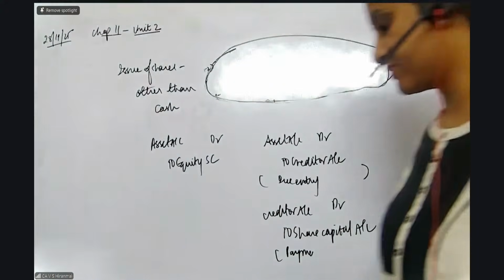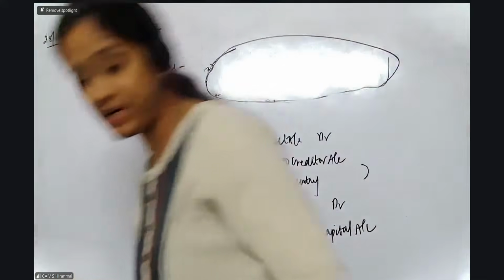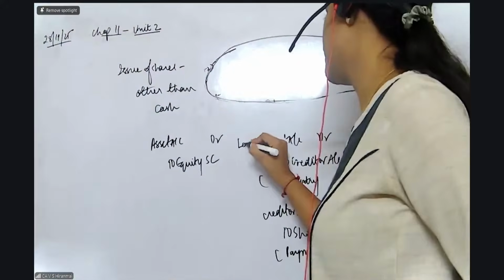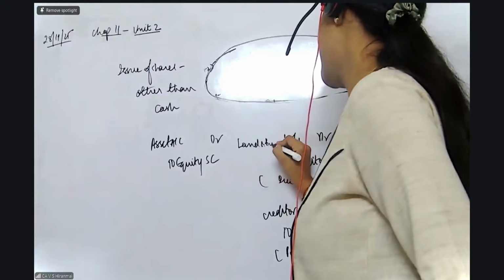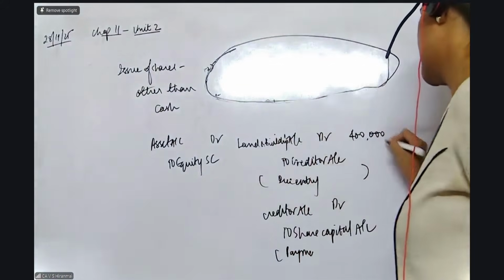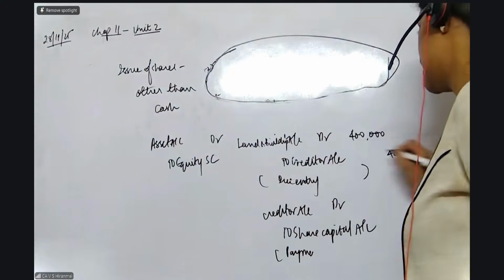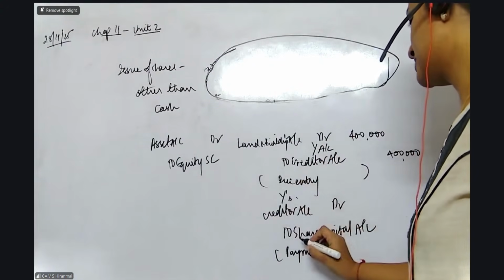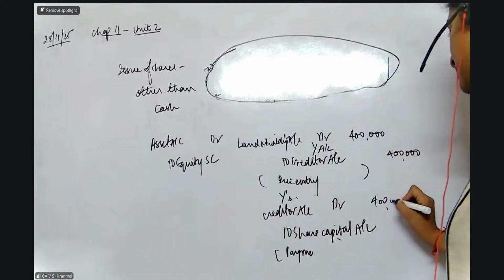What is the asset that we are going to get from him? We are getting land and building. So write the name of the asset. All of you please see. Land and building account debit, which is 4 lakhs. Here also 4 lakhs. So who is the creditor? Y account. And then Mr. Y's account is settled by the issue of the share capital 4 lakhs.